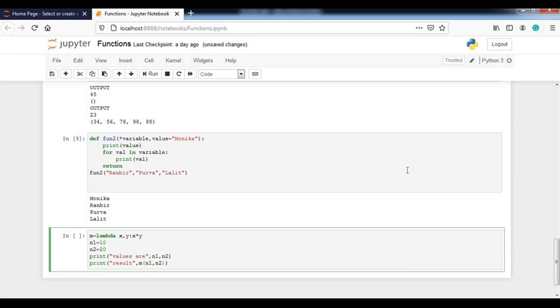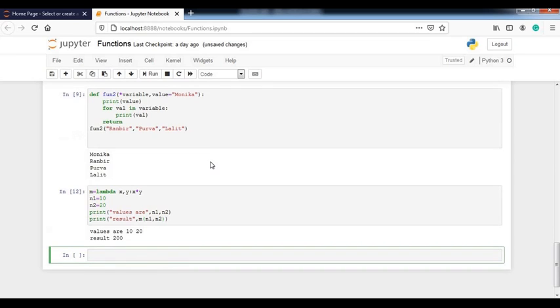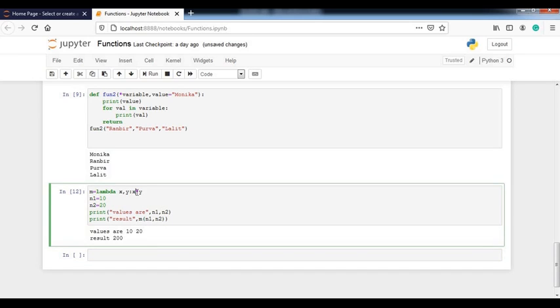Now try to run it, see how it works. See here what will happen, values are, that is 10 and 20, and when it called lambda function, the cursor control will pass to this expression, and this expression, what it says that it will multiply the number. So result is 200. So here is the program of lambda functions or anonymous function. Hope you have cleared about this concept.